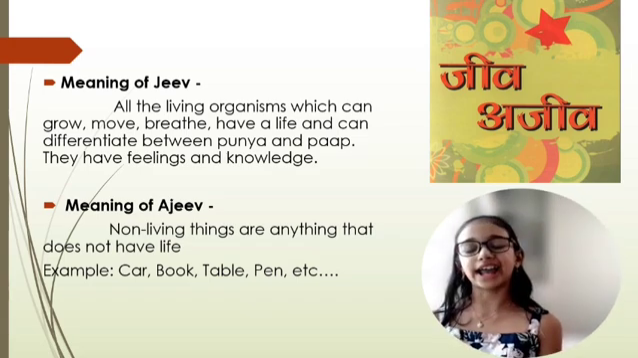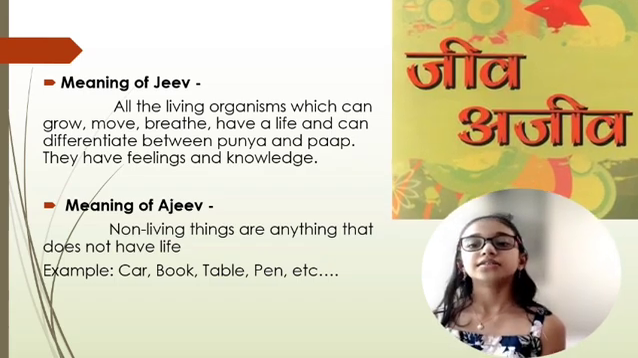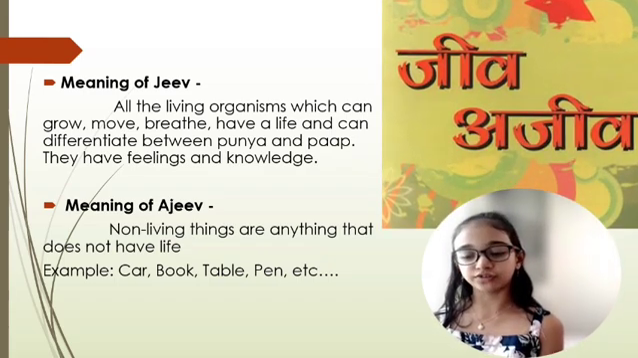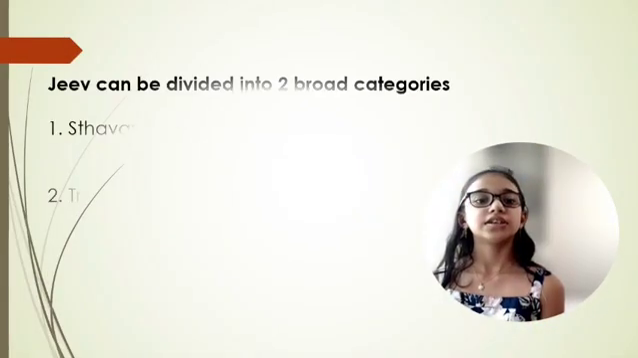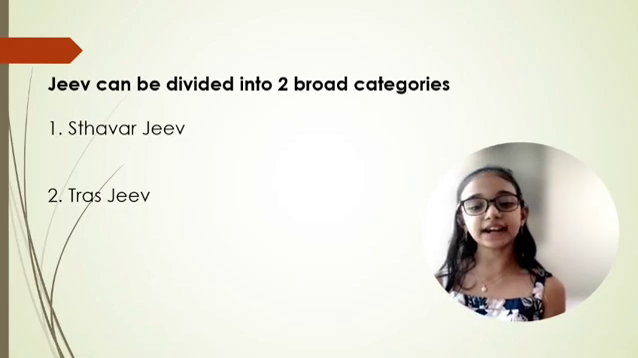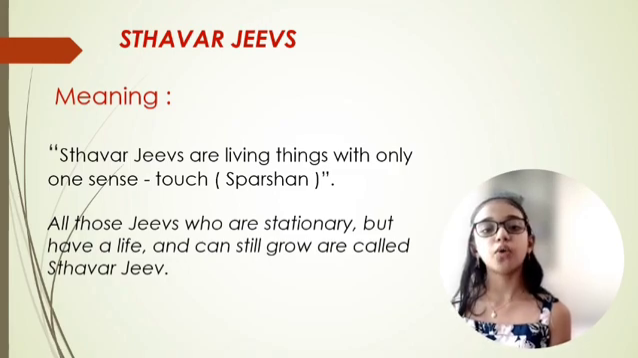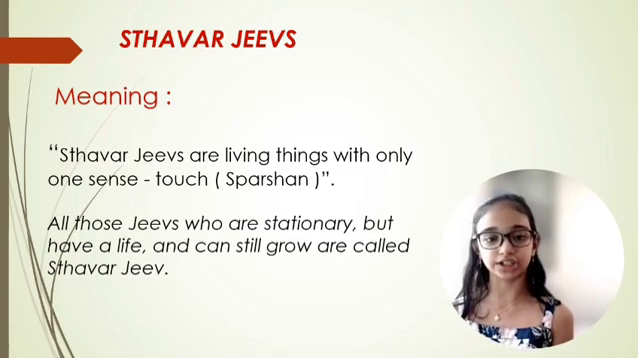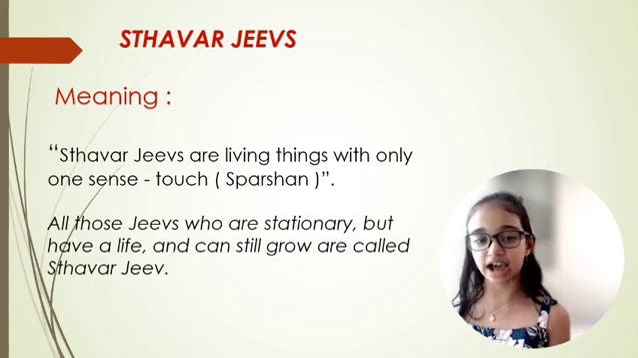Now I would like to explain about the types of Jeev. There are two types of Jeev: Sthavar Jeev and Tras Jeev. Sthavar Jeevs are those Jeevs who have only one sense, the sense of touch, sparshan. All those Jeevs who are stationary but have a life and can still grow are called Sthavar Jeev.